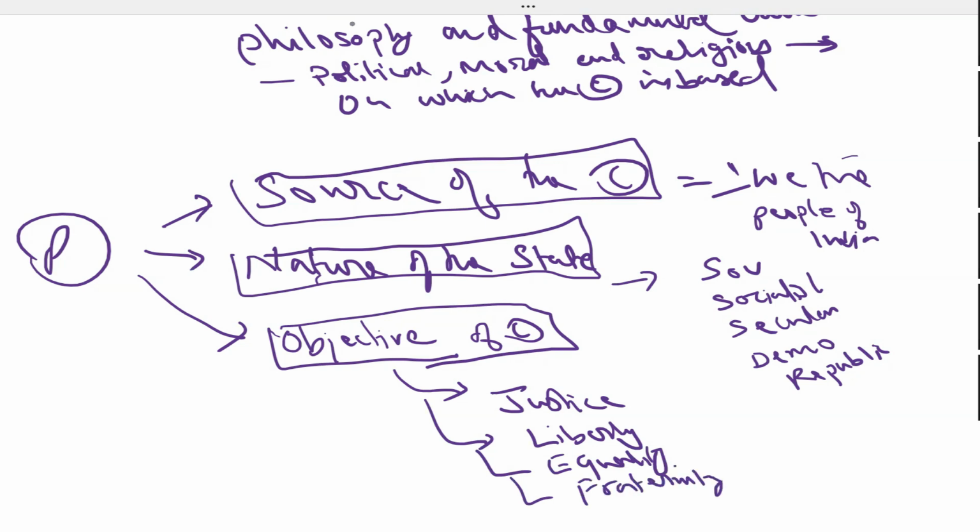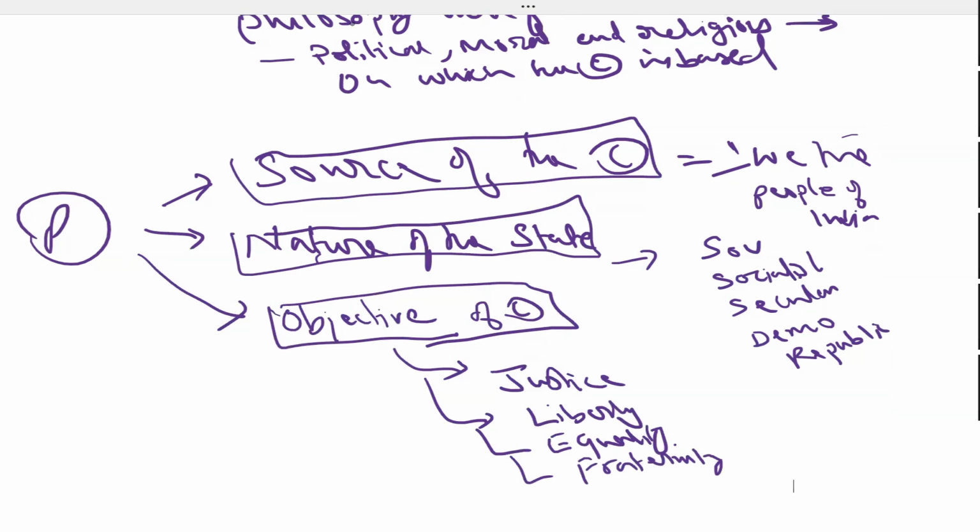Right? The objective of the Constitution is to create justice. What kind of justice? The preamble also declares what kind of justice. Social, economic, and political. Very clearly it is mentioned. Social justice, economic justice, and political justice. It means no one should be deprived politically, no one should be deprived economically, no one should be deprived socially, right?